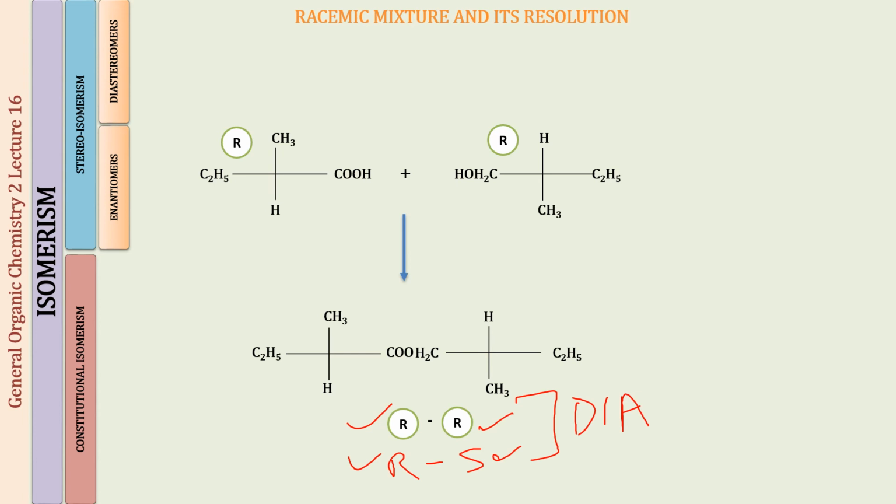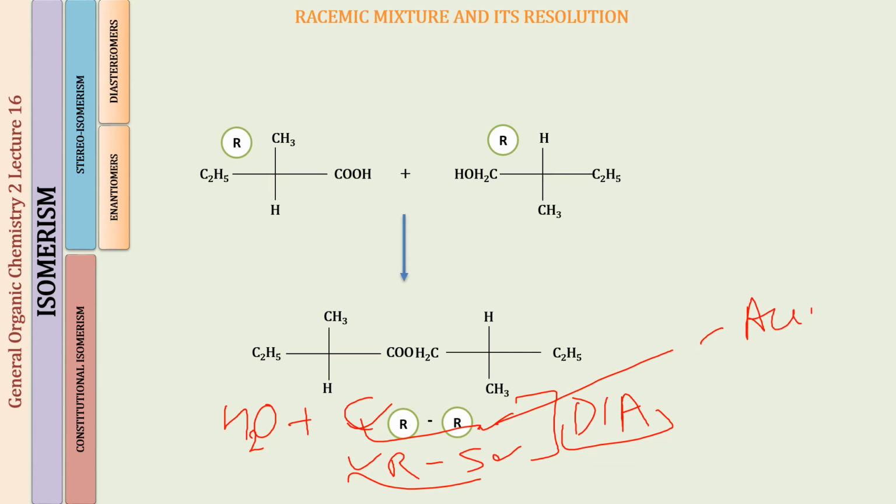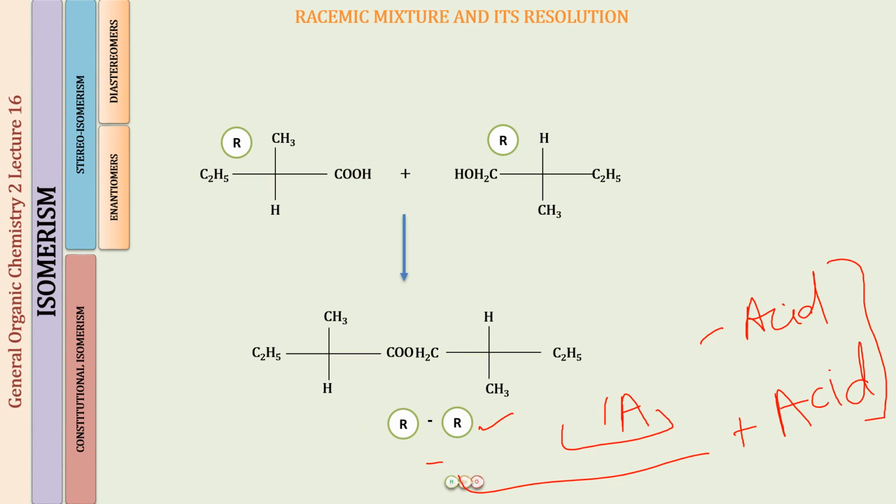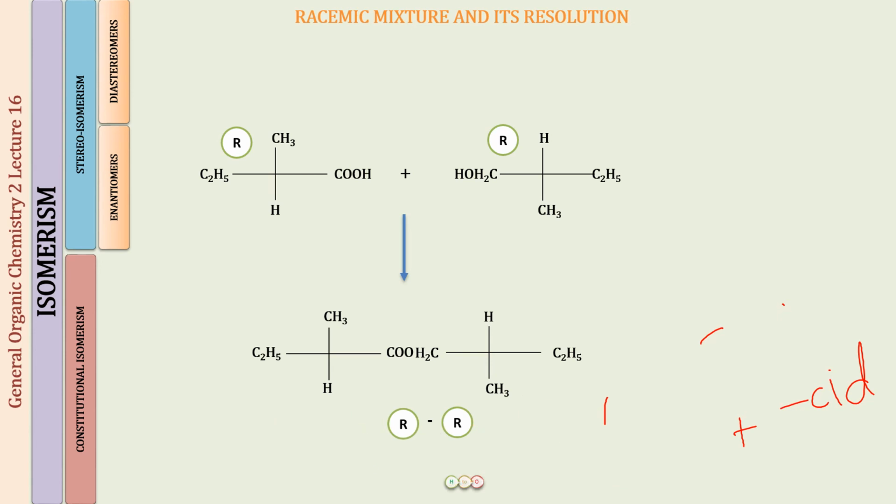And once we have diastereomers, they can be separated by fractional distillation or fractional crystallization, and you will get the two compounds separately. Now react these individually with water. What you will get back is the acid and alcohol. So from the first you will get the minus acid, and from this one you will get the plus acid. So you have separated the racemic mixture into the two enantiomers. I hope this is clear how we have got the two enantiomers back from the racemic mixture, and first of all, why did we need to separate it as well?